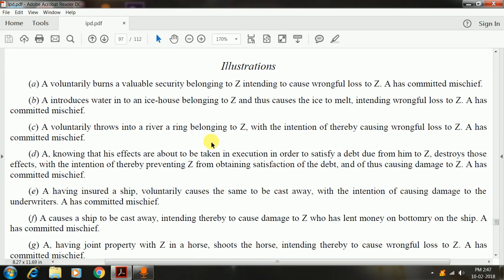Now let us delve into some of the illustrations that have been given under the Act itself. A voluntarily burns a valuable security belonging to Z, intending to cause wrongful loss to Z. A has committed mischief. That is fairly simple.